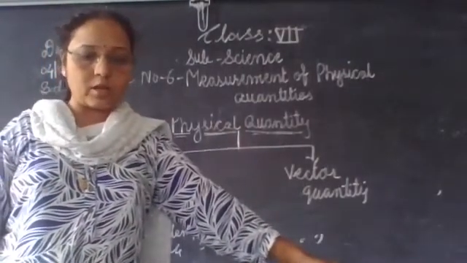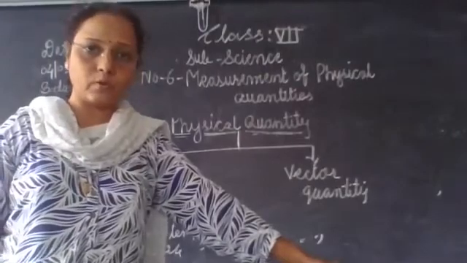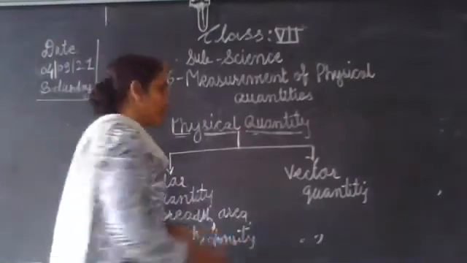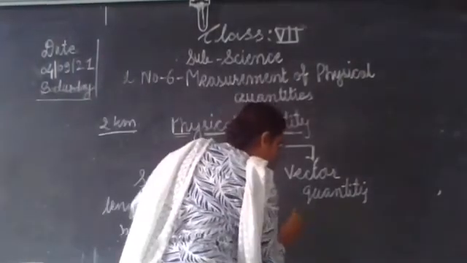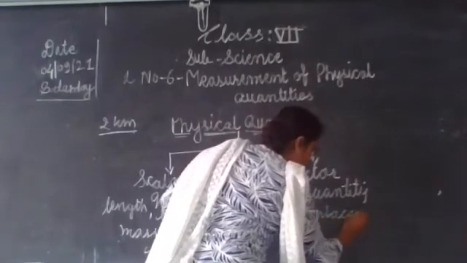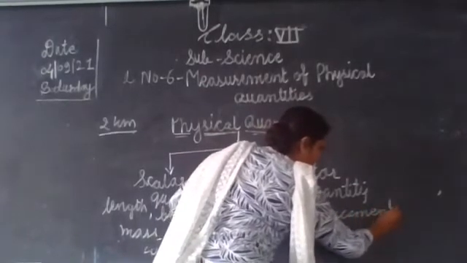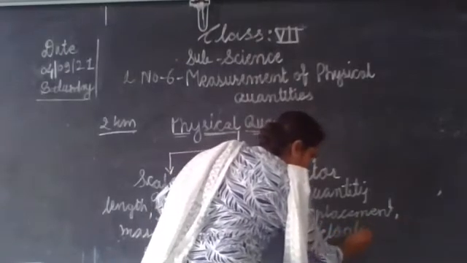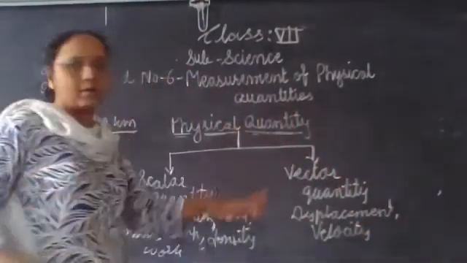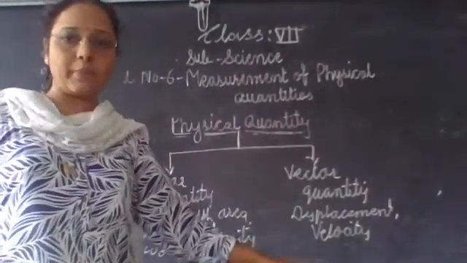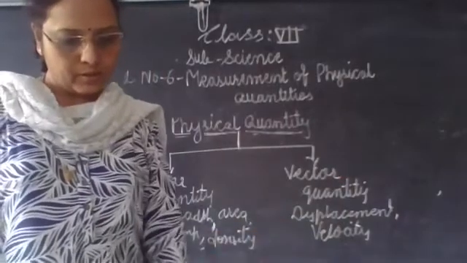This is called a vector quantity. Displacement and velocity are vector quantities.